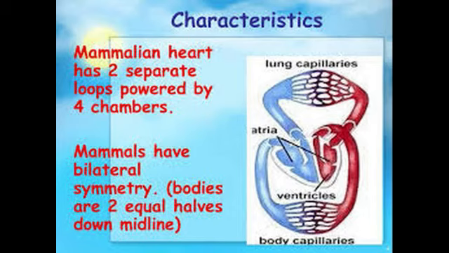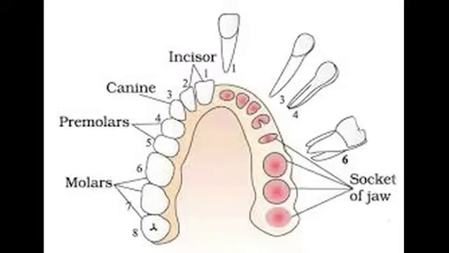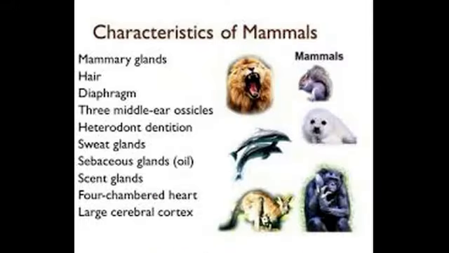Teeth are thecodont, meaning embedded in sockets in the jaw, and heterodont, meaning differentiated into incisors, canines, premolars and molars. We have already studied these things, the structure of teeth, heterodont, thecodont, etc. So in mammalia, teeth are mainly thecodont and heterodont. Then sexes are distinguishable. That means male and female sexes are there.